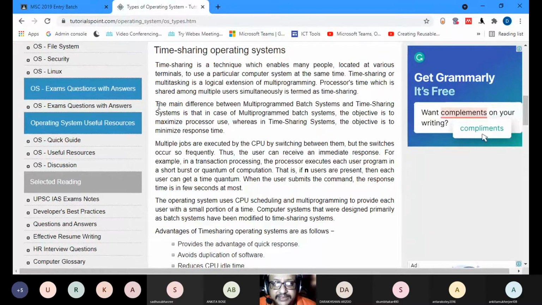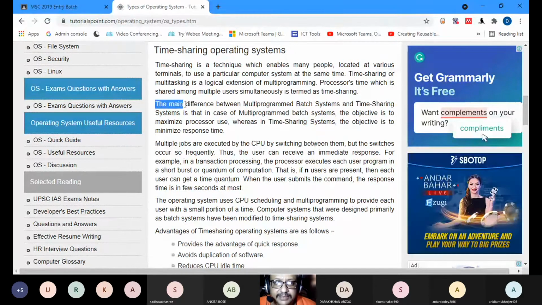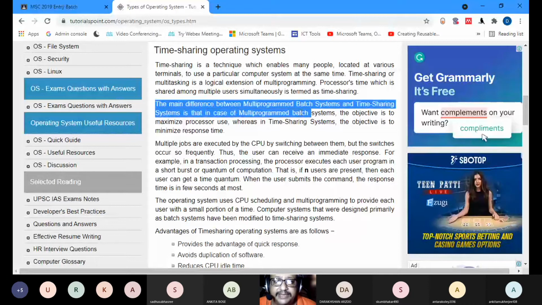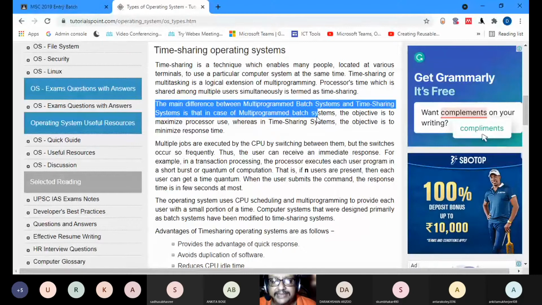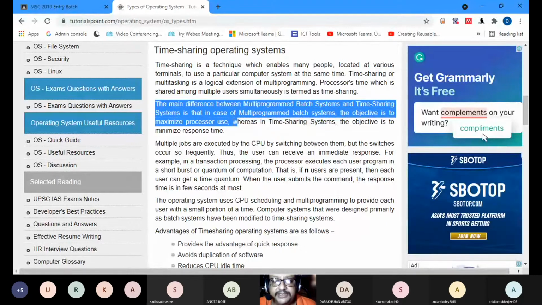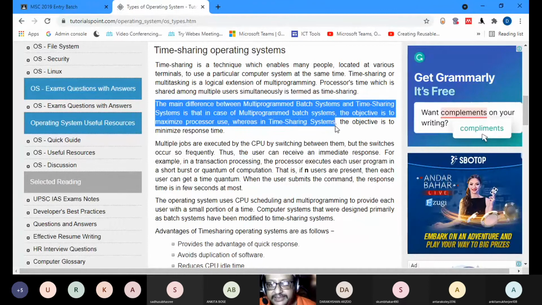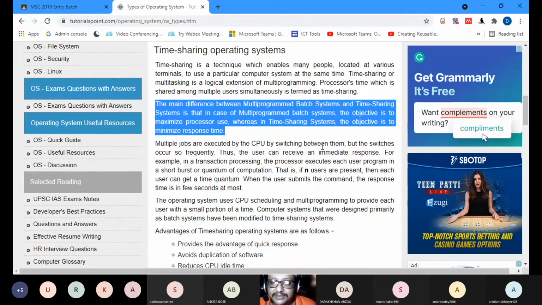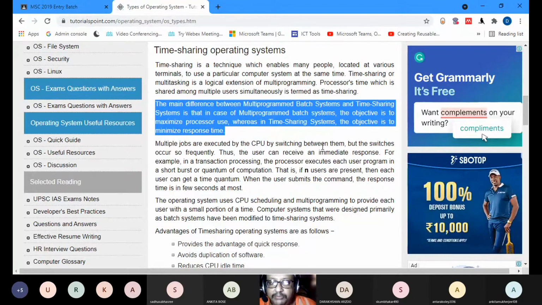The main difference, this is a question which may be asked, the main difference between multi-programmed batch system and time sharing system is that in a multi-programmed batch system, the objective is to maximize processor use, whereas in time sharing systems, the objective is to minimize response time. So in the same time, you're trying to do many things together.